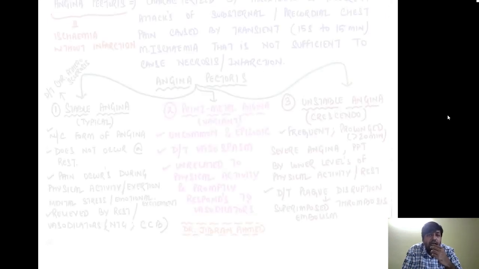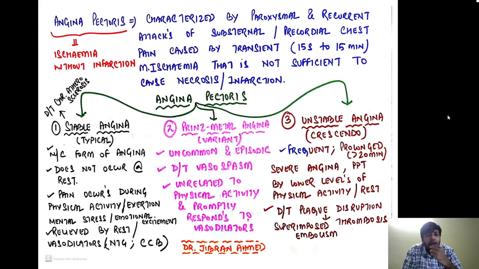Now we are going to see about angina. Very important question. A lot of MCQs are coming from angina pectoris. So angina pectoris is basically an entity. It's an ischemic heart disease which is characterized by paroxysmal and recurrent attacks of substernal or precordial chest pain, which is caused by transient myocardial ischemia that is not sufficient to cause necrosis or infarction.